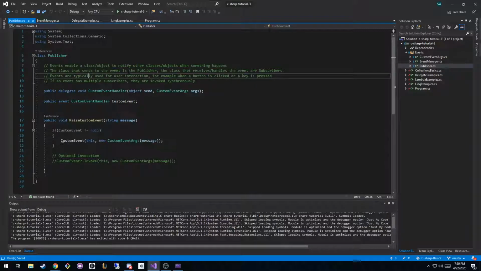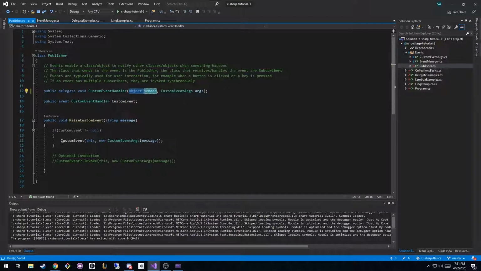So events are typically used for user interaction. Like if a button is clicked, you'd have an event that fires called button clicked, and then you'd have a method that responds to, say, update the number on the screen, right? So what we have here is we created a delegate called custom event handler, right? We're just handling some sort of custom event, and this is supposed to be sender. So when that custom event is raised, it could be when you're clicking, or when you hit a key, or when you hit a button, we want to send whoever sent that event.